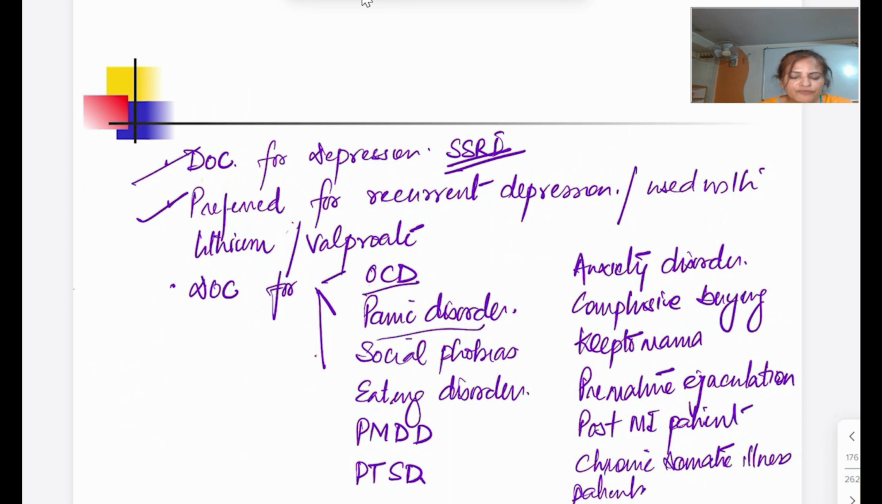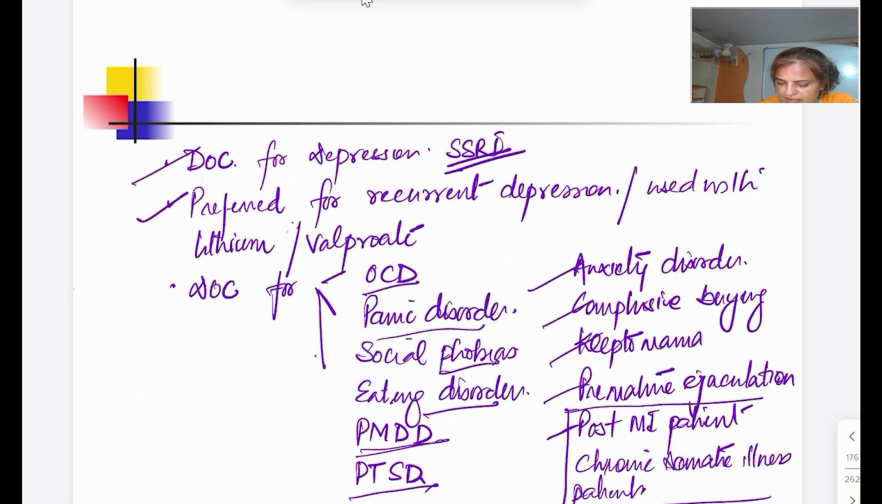Panic disorder, social phobia, eating disorder, okay, premenstrual dysphoric disorder, post-traumatic stress disorder, anxiety में, compulsive buying, kleptomania, premature ejaculation. ठीक है, and even it is going to improve the mental status of post-MI patients, they are going to feel good. Even patients with a chronic somatic illness, they are also going to feel good. So the outlook of the patient is improved. Even if the person is not depressed, then also it is going to improve the outlook on life. So these are all important uses of SSRI.